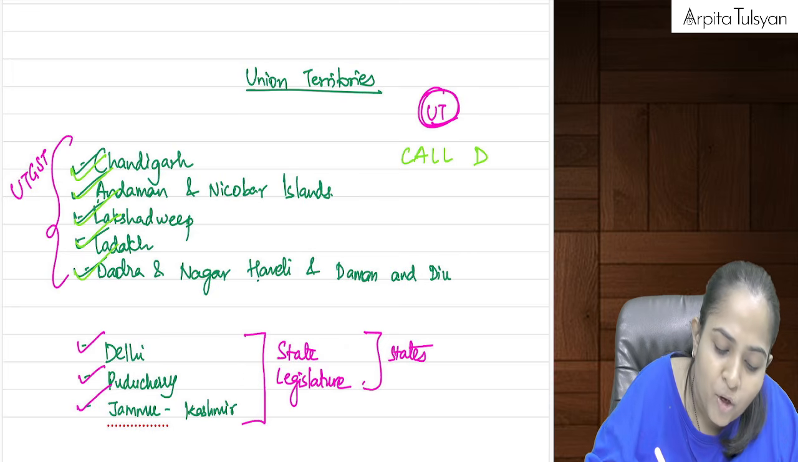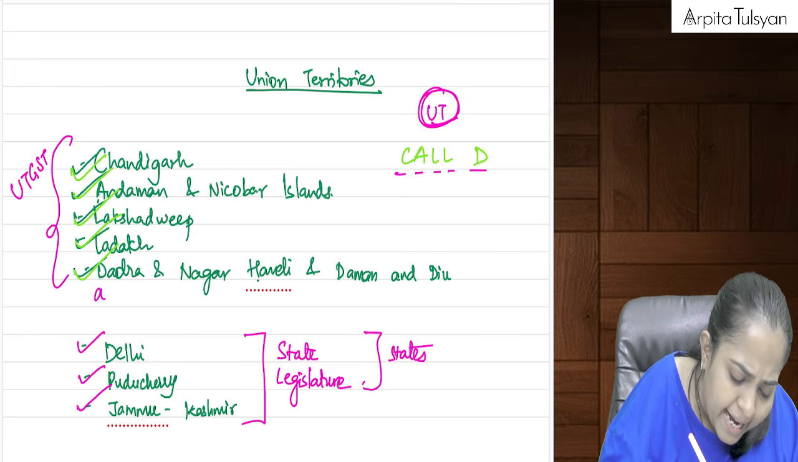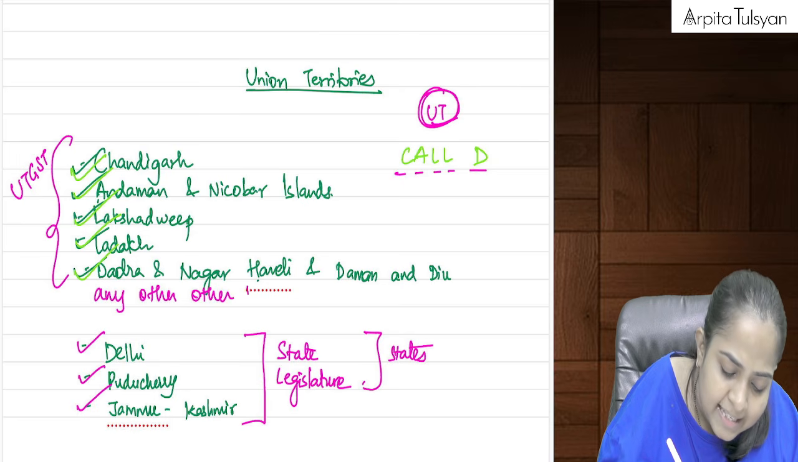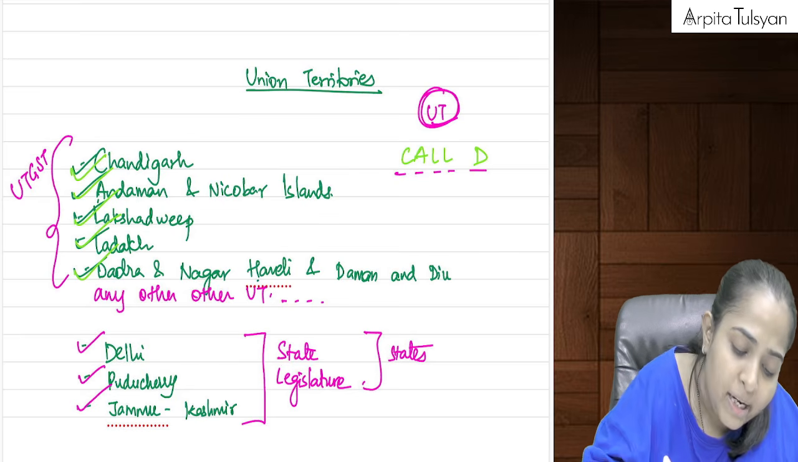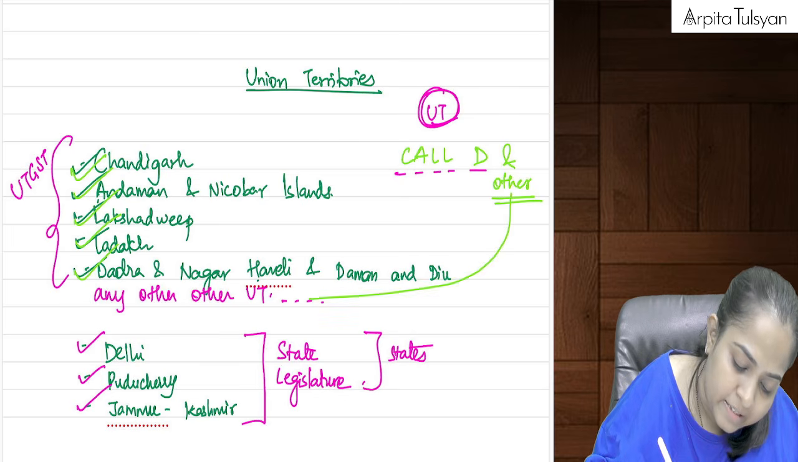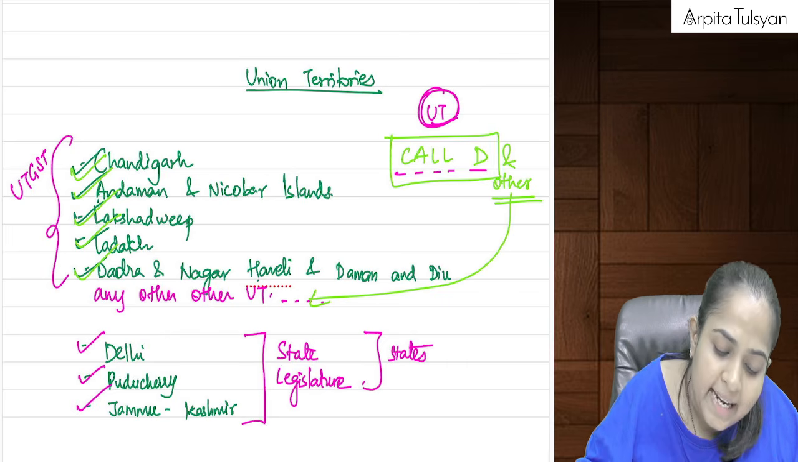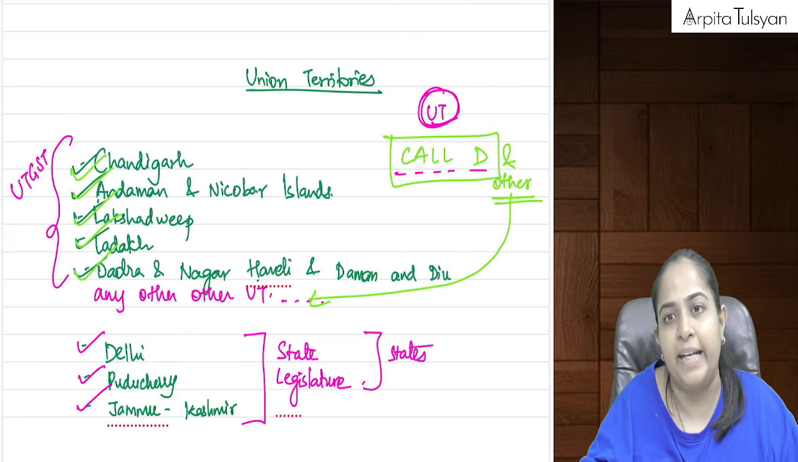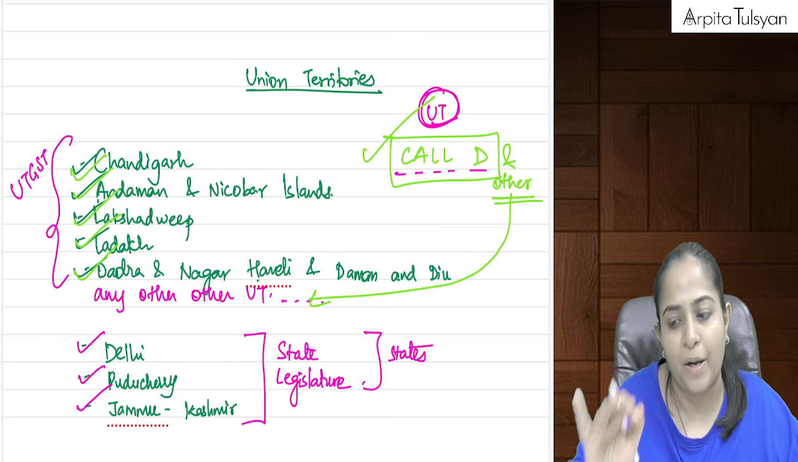Okay, the short form to remember this is called D. These 5 union territories, or any other union territory as the government may notify in the near future. So, call D and others. Others means any other union territory which the government may notify. So call D and others are such union territories which are considered as union territories for the purpose of GST.